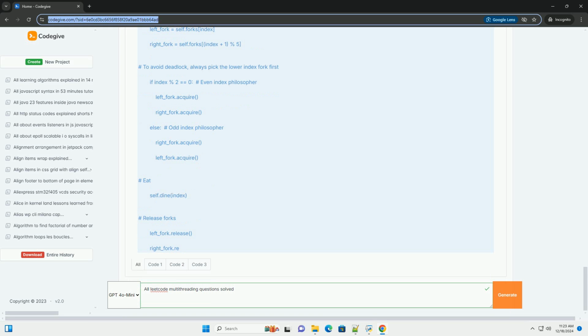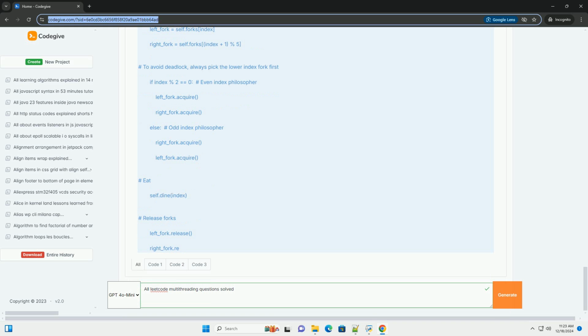1. Print in order. Problem statement, given 3 threads, first, second, and third, you need to print first, second, and third in that order. Solution. Python. Import threading.